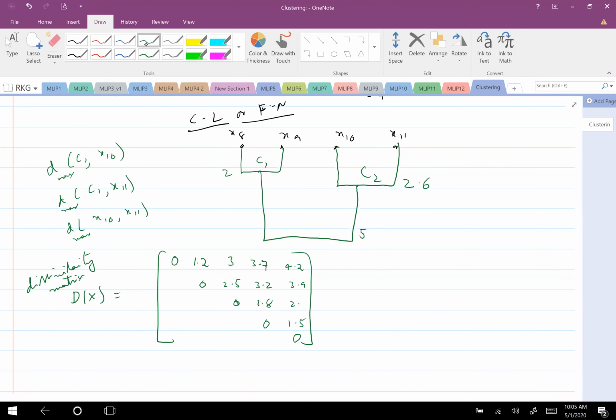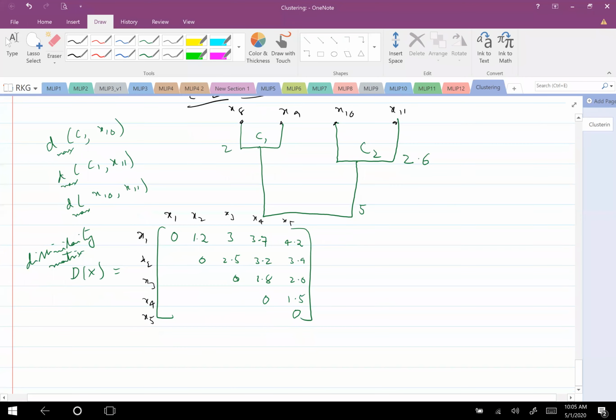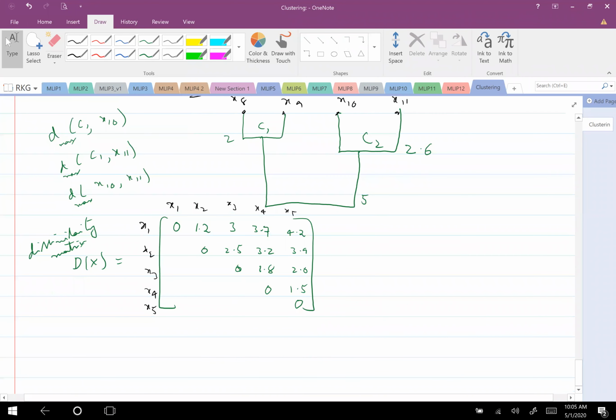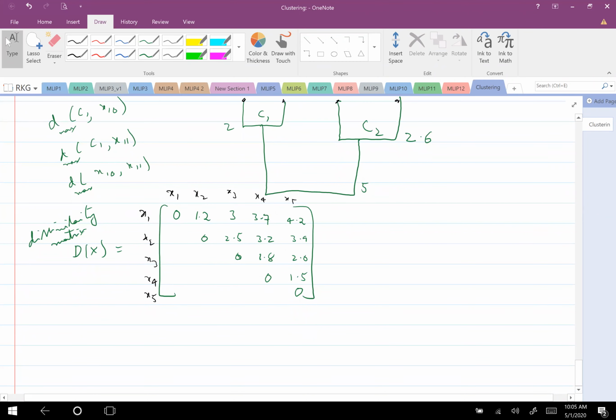By default, probably you can assume the distance is Euclidean distance. Okay, and then the samples are x1, x2, x3. You need not write all the time like this, but for better understanding, I am writing this. Okay, so now can you form single link clusters and complete link clusters based on this? Do you wish to do it quickly in your notes and then you will verify?